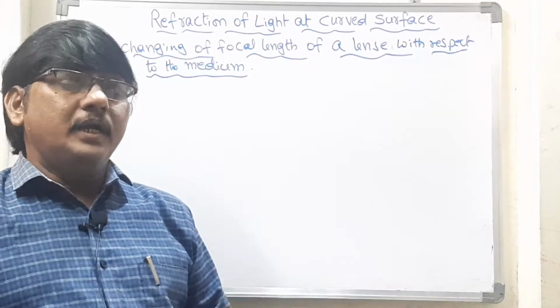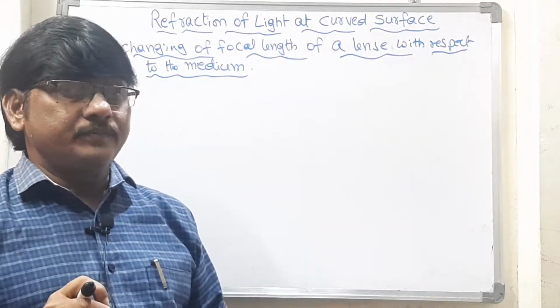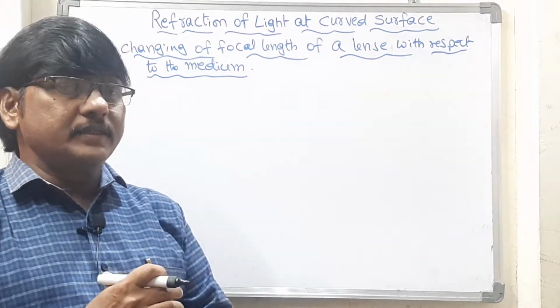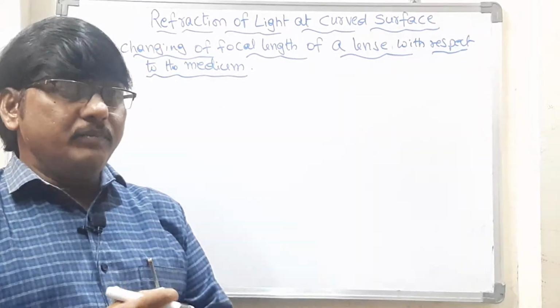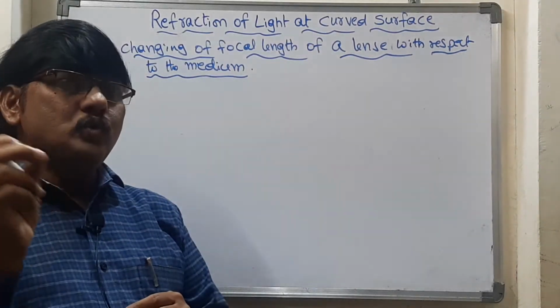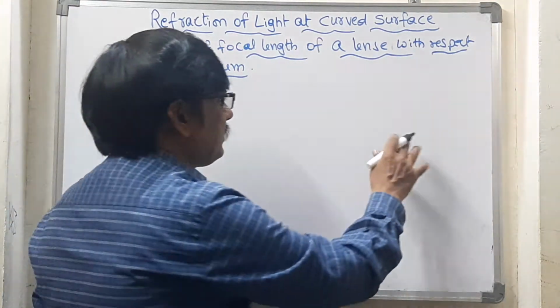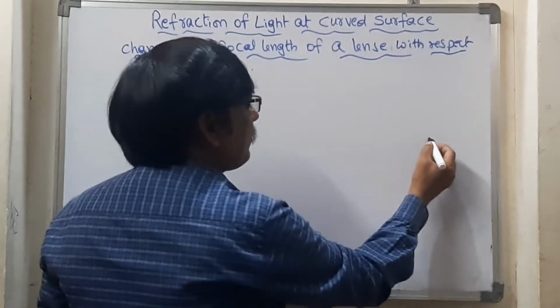First of all, take any one lens with a known focal length. Take any one black stone.